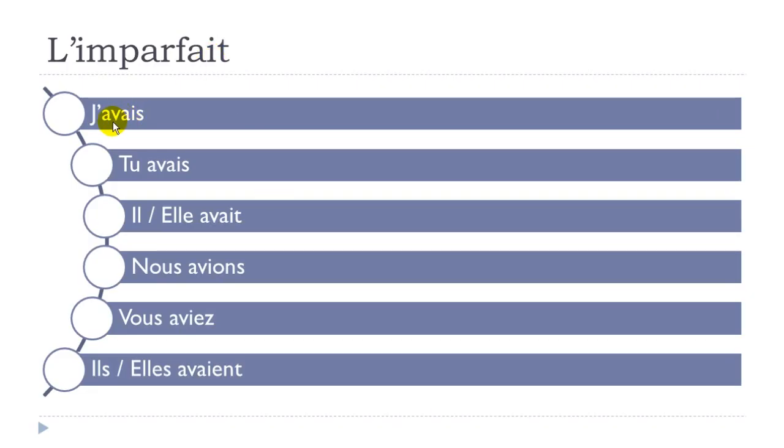Just try to remember, especially if you want to use it only orally, then it's quite easy because it's avais, avait, and avaient, remember, okay? So, j'avais, final S not pronounced. Tu avais. Il avait, final T not pronounced. Nous avions, let's make this beautiful liaison here. Nous avions, okay? Vous aviez, same thing here, a little liaison. Ils avaient, elles avaient, okay?